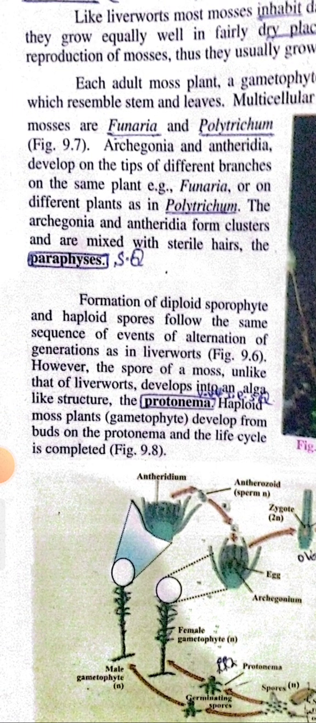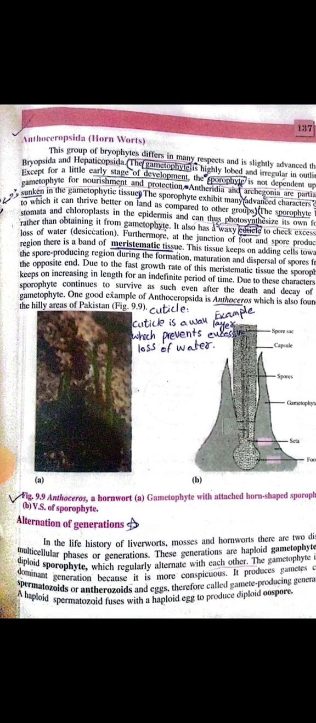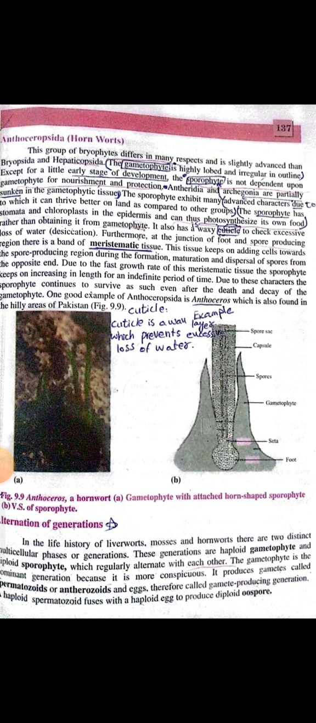As you can see in the diagram, the archegonium is surrounded by some hair-like structures, and these hairs are sterile, like they are not involved in reproduction. This compact structure is called paraphysis.